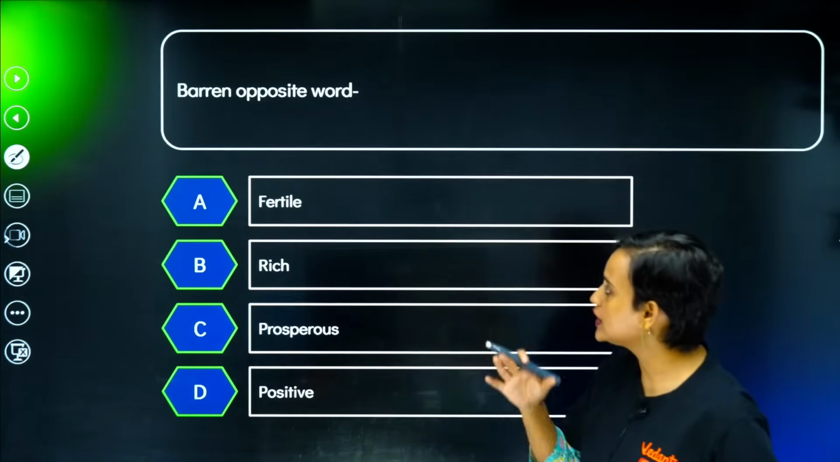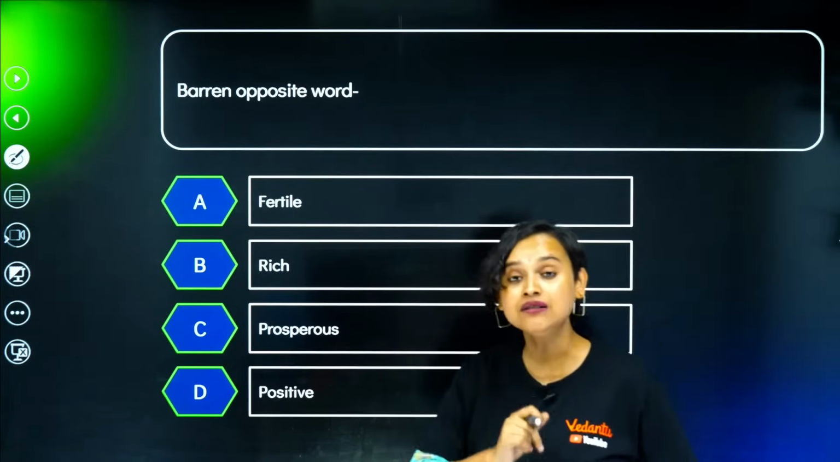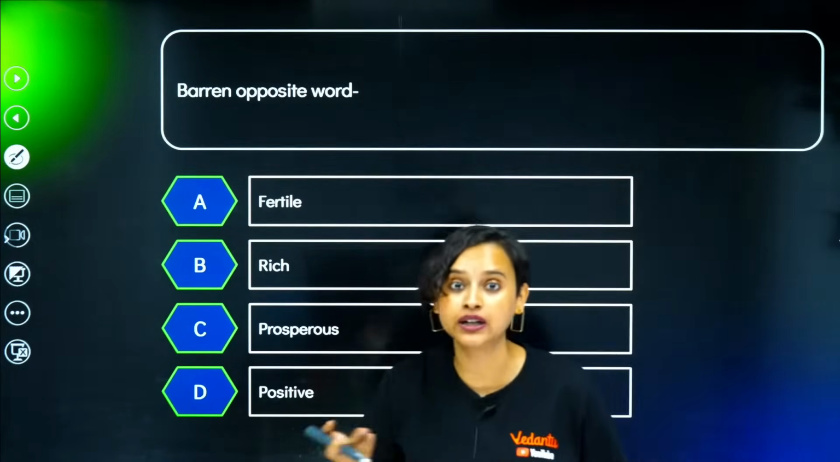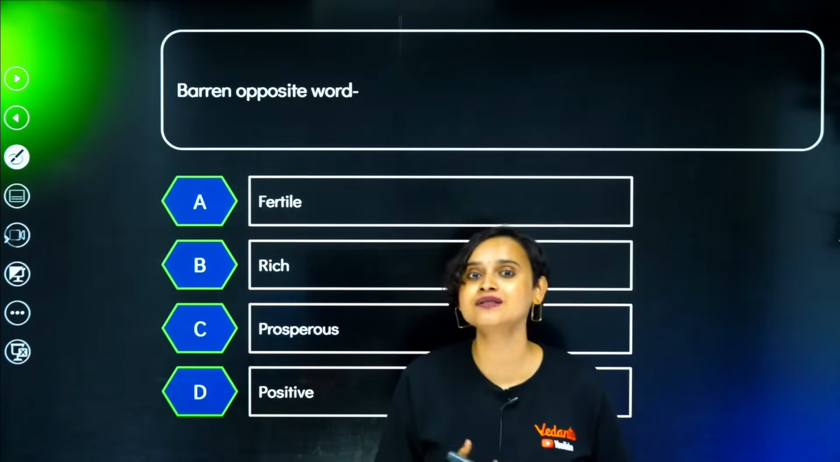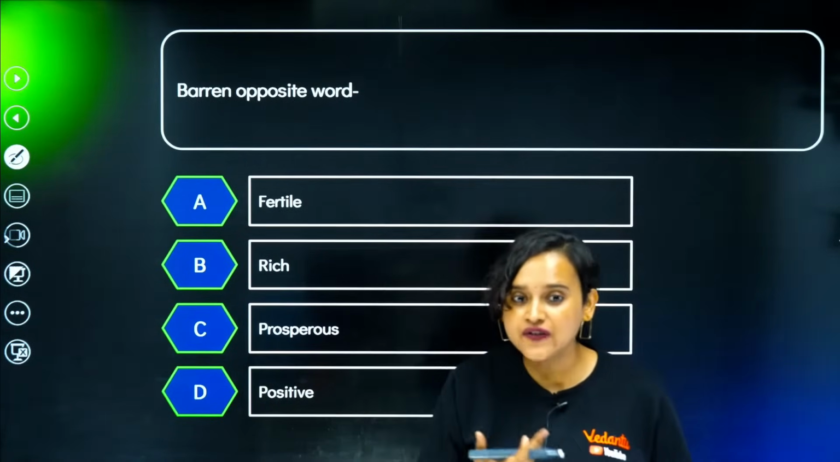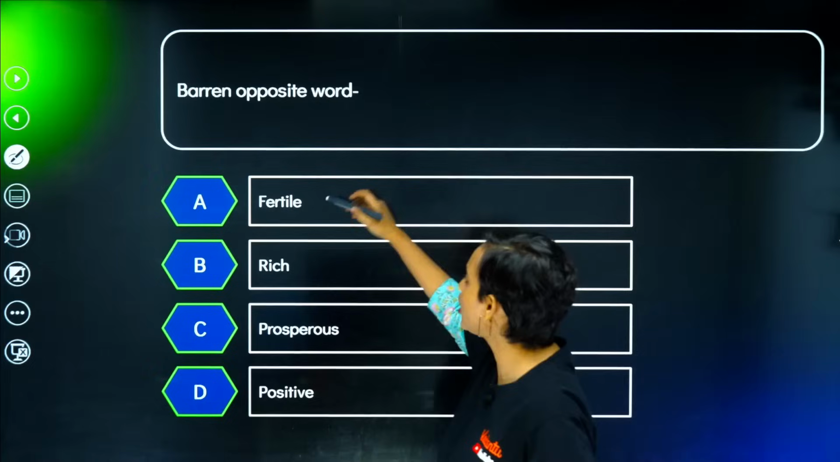Barren. Opposite word of barren. Okay. Barren means, guys, absolutely empty. Like deserts are called barren. Barren land, right? If it is barren land, then what is the opposite word? Fertile.